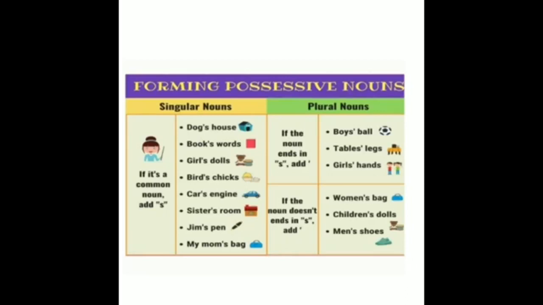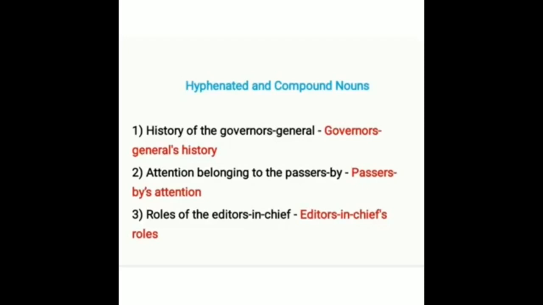Next we are going to see how to show the possession for hyphenated and compound nouns. See the example: history of the Governors General. Whose history? Governors General's history. After the word general we add apostrophe s. Next, attention belonging to the passers-by: passers-by's attention.